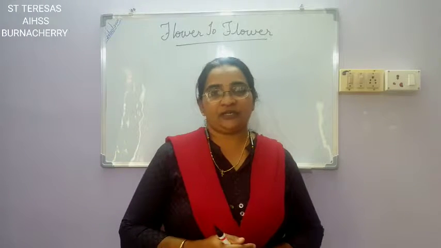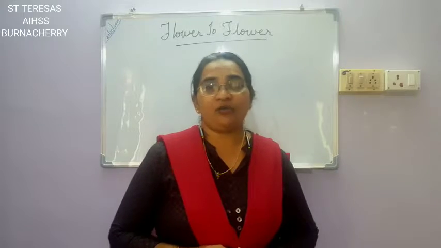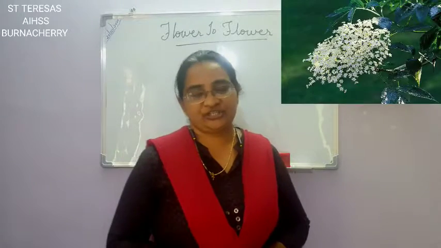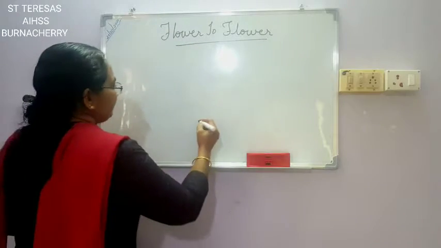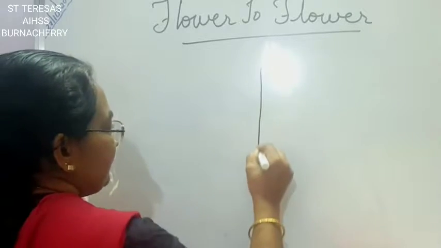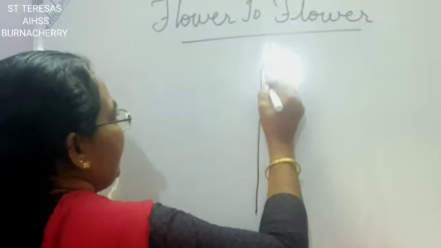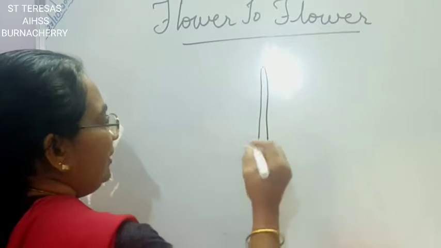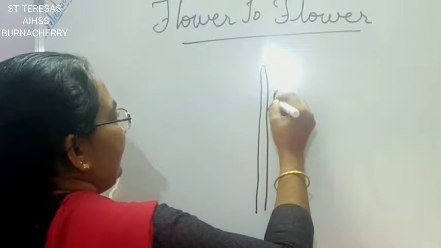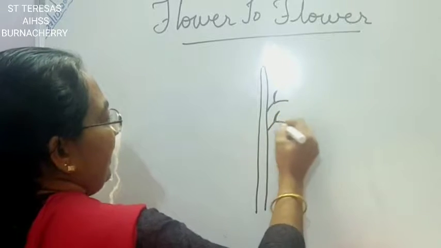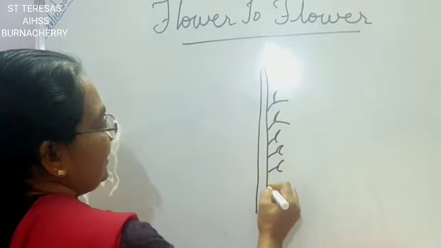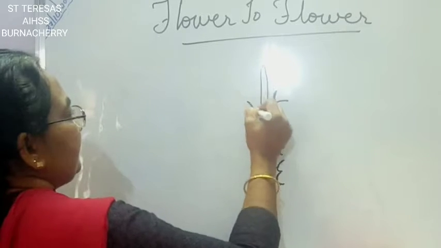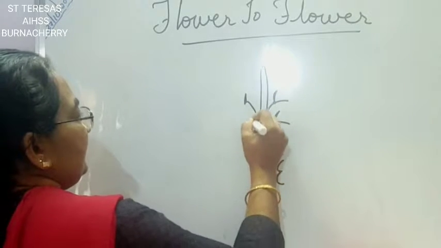It means the flowers are found in a bunch. So there is a common stalk here, and on the stalk there will be many flowers. Sometimes there will be thousands and thousands of flowers on one stalk like this.